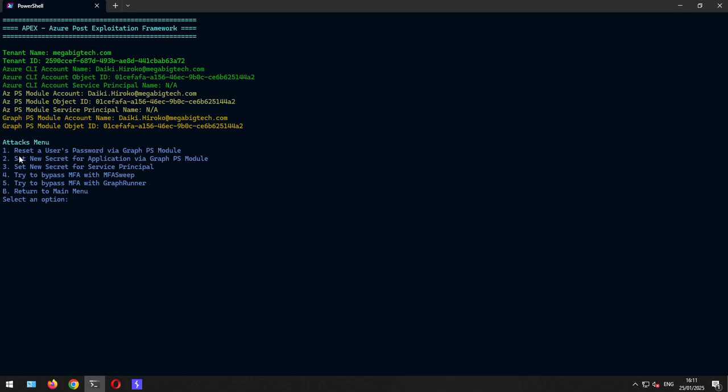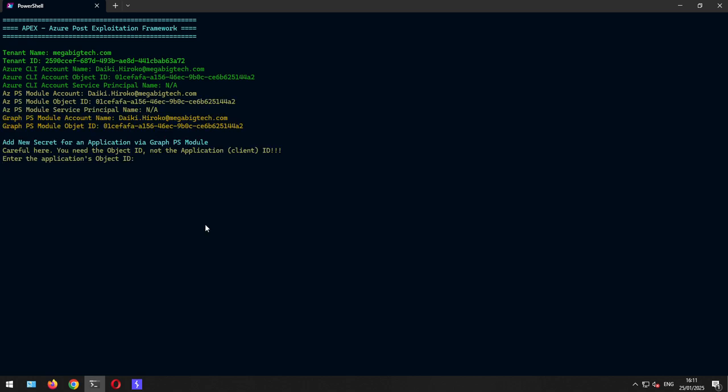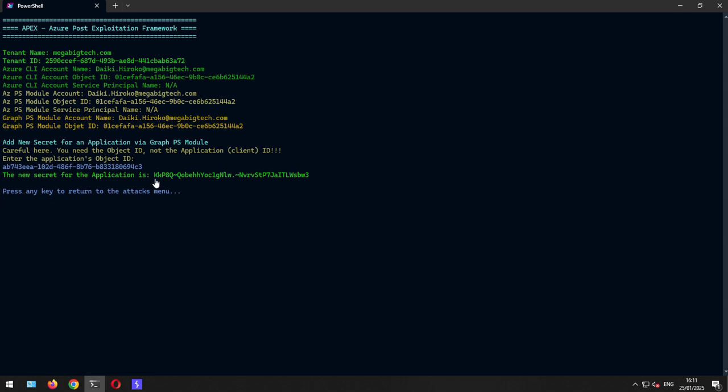So to carry out the attack, we want to copy this, go back to the attacks menu. Now we want to use set a new secret for an application. Now it's also mentioned here, you need the object ID and not the application ID. And there we get our new secret. Note that down.